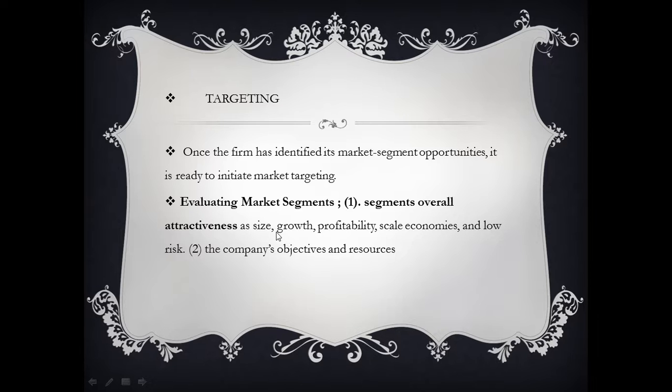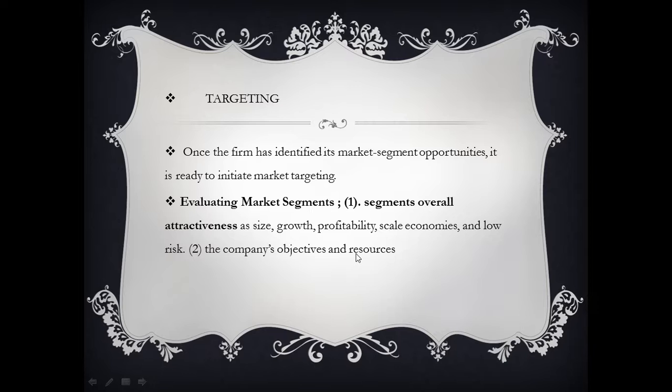Though all these factors, size, growth and the rest, are available, the company sometimes may not select a segment for targeting their product. It's because of two reasons. First, if their objectives are different from these factors. Though there is profitability, if the segment is not in line with the company's objectives, we can't select it. We simply discard those segments, and that too before targeting our product.